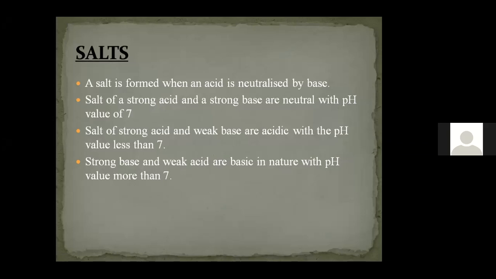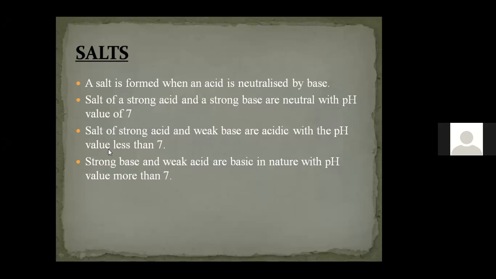We can take an example. If I take a strong acid like hydrochloric acid and a strong base like sodium hydroxide, we'll get a salt which is having pH 7. If I take hydrochloric acid and a weak base, we can consider sodium carbonate or sodium bicarbonate. They are all the weak bases which we have.